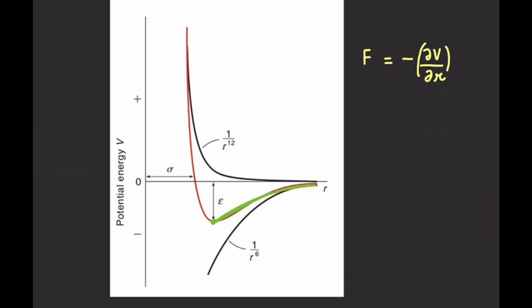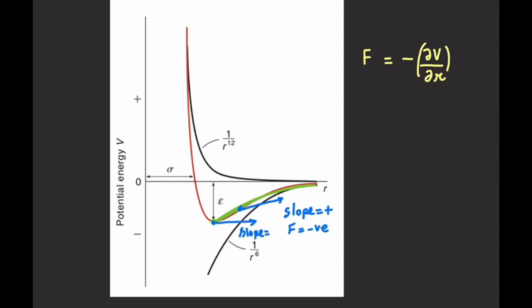From this graph, using this equation, I can say that if I take any point on this curve and draw a tangent at that point, the slope of the tangent will be positive. It means that the force acting between the molecules will be negative. Negative force means there is a force of attraction between the real gas molecules. At the bottom point here, if we draw the tangent on this curve, the slope will be 0.